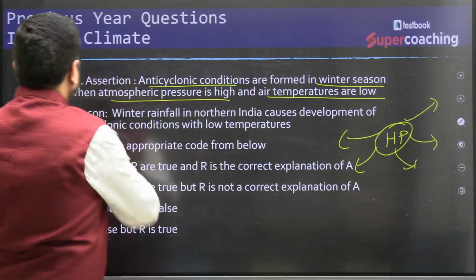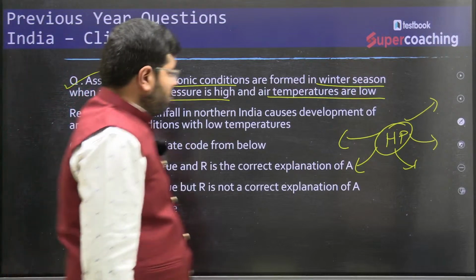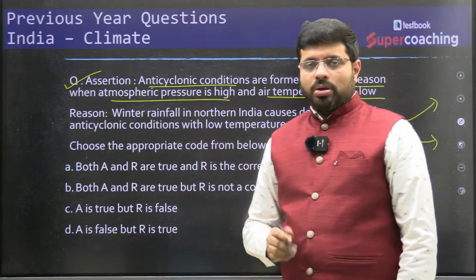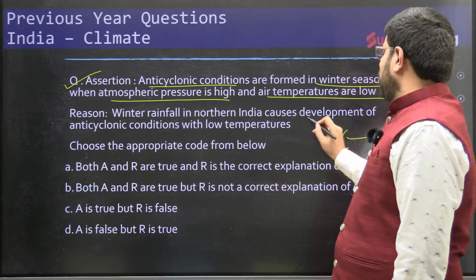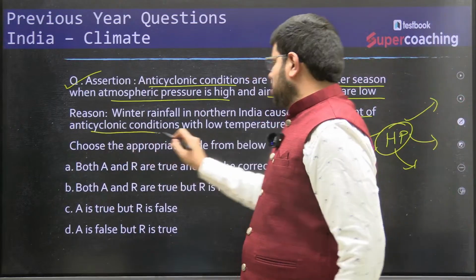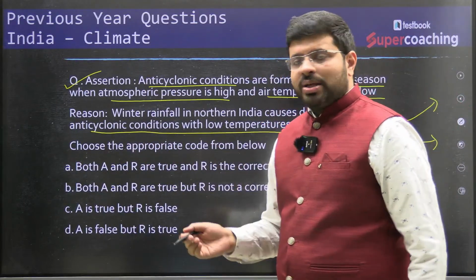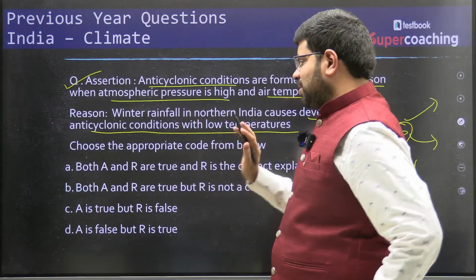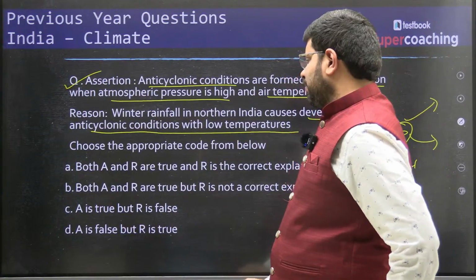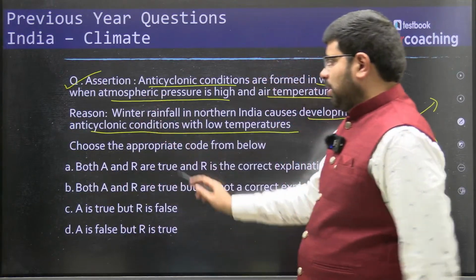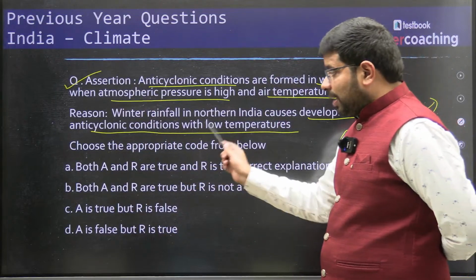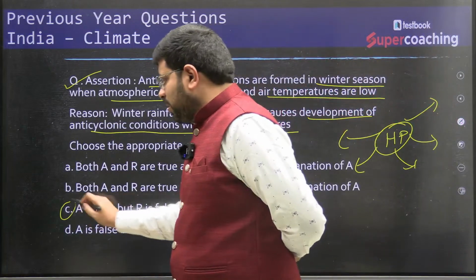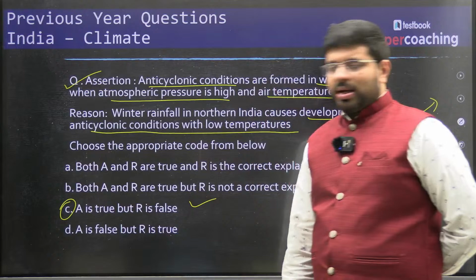So the assertion is right. If the assertion is right, then you have to see whether it is right because of the reason. Now you see, winter rainfall in northern India causes development of anticyclonic conditions with low temperatures. Rainfall is the reason they say it is developing. That is not right. The assertion is right but the reason is wrong, so automatically the correct option would be C: assertion is true, R is false.